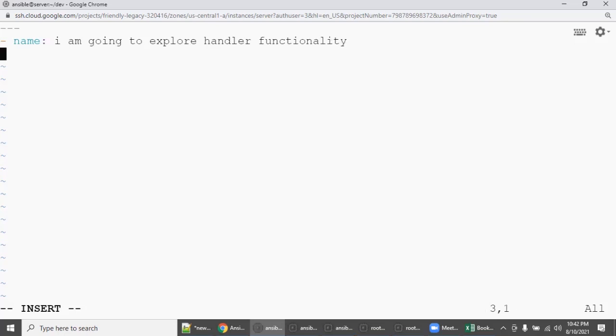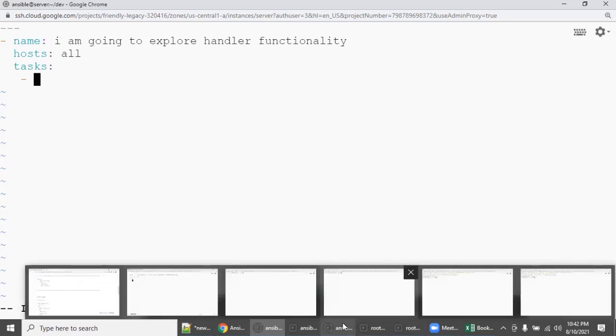And then what are the hosts I want to apply this functionality to? I want all. As of now, we have only 2 servers as Ansible clients in the inventory file, so this will be applicable to both node 1 and node 2. I'm going to start my task. What is my task? I'm going to install something. What are you going to install? You are going to